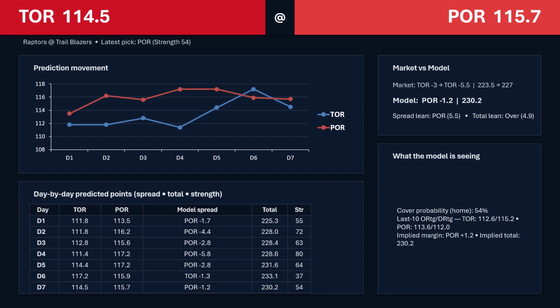Early in the week, it was a lot heavier on Portland. It was about 2 points, went up to almost 6. Now it's sitting at 1 point. So the model's not entirely confident on this. It's kind of looking at it as a pick 'em game right now. The over under has been over every single day except for day 1. Day 1 started right in the middle of where they have the line at right now, but now it's gone up to 230. I think the biggest information here is going to be injuries.